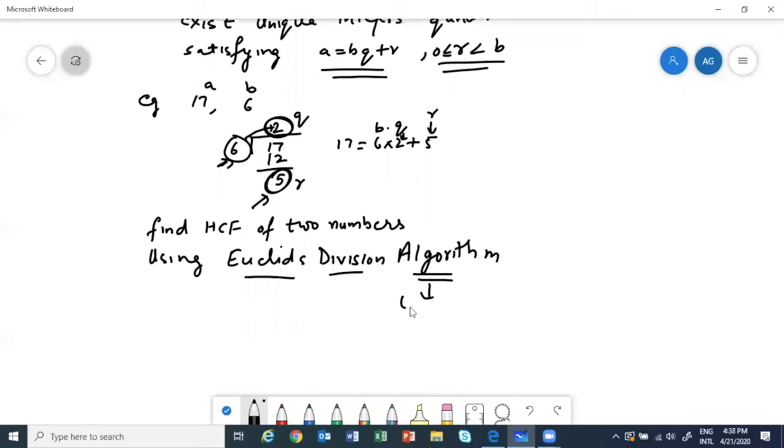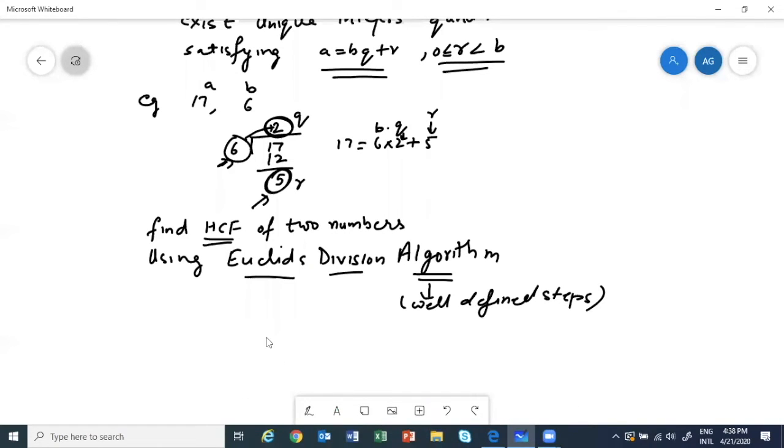Algorithm means well-defined steps. So we will define and we will keep doing also. Euclid's division algorithm we will use to find HCF of two numbers.